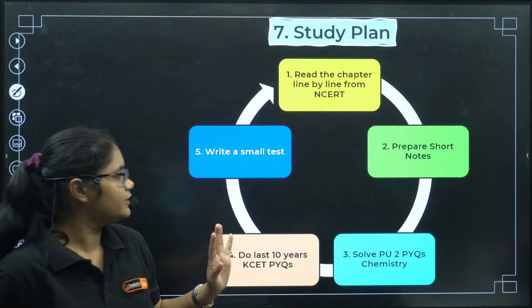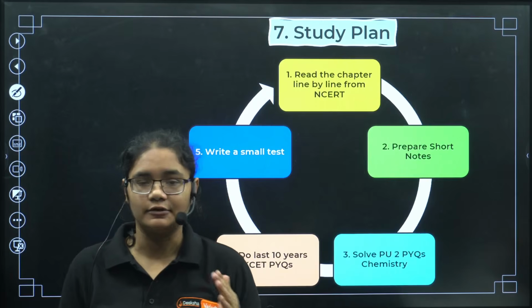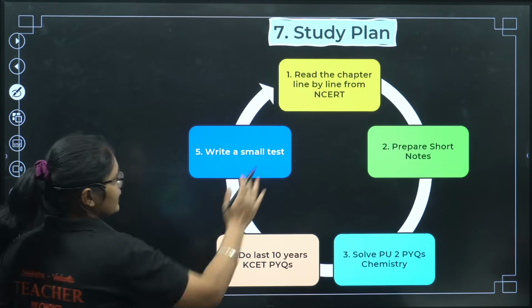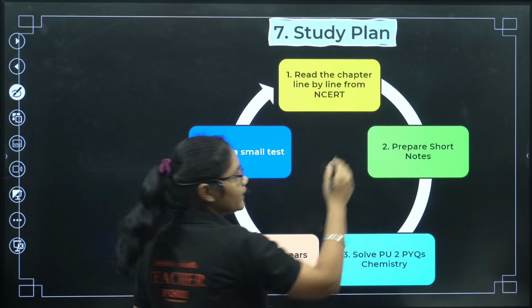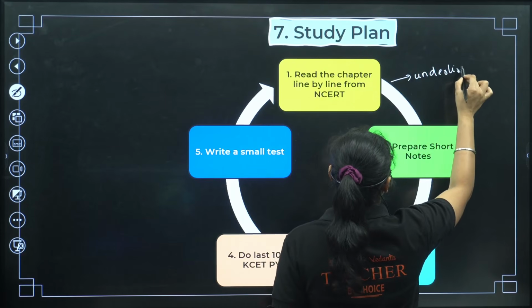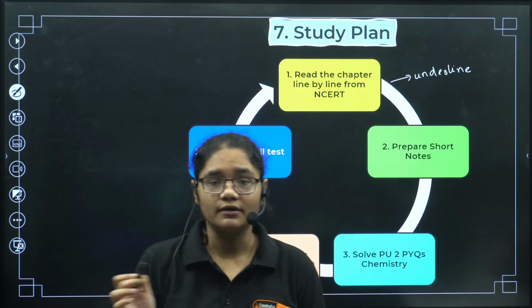After that, prepare short notes. In preparing short notes, there is something you also have to do. When you read the NCERT line by line, underline the important points, whichever you think is important. Now you may not know which is important and which is not. Why?